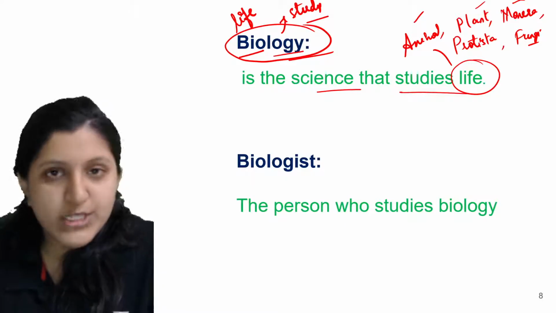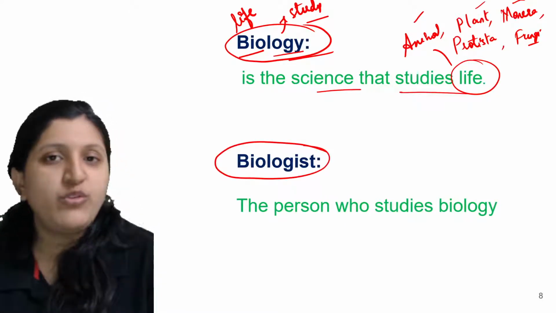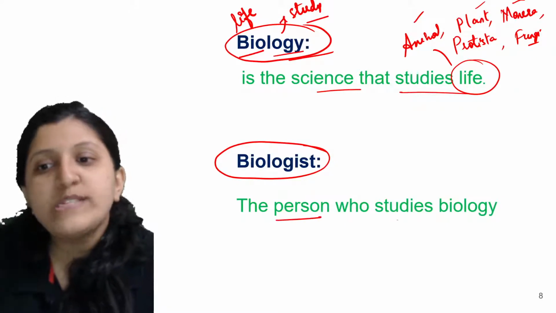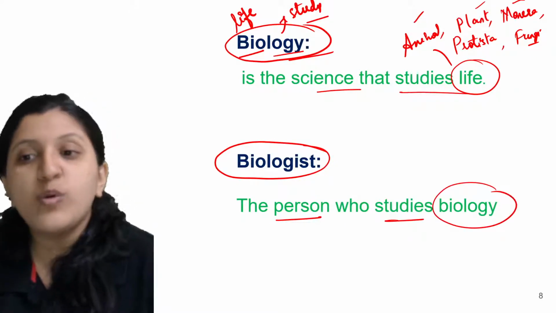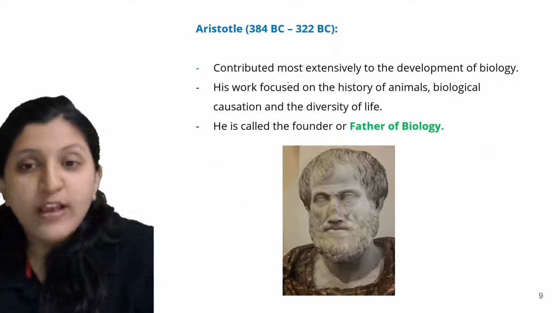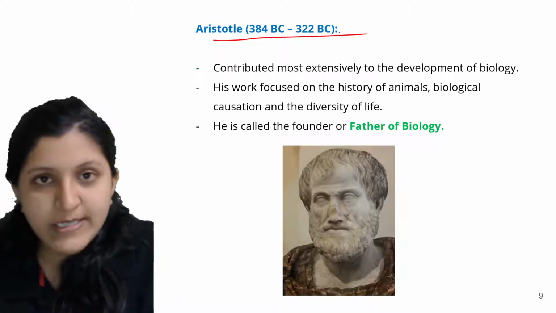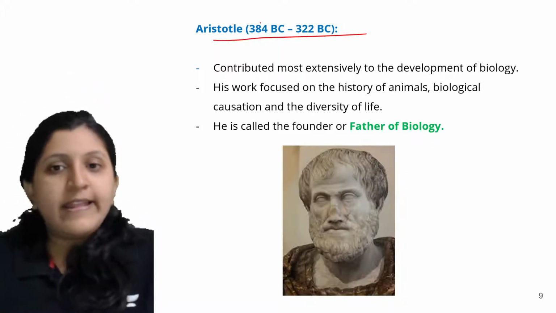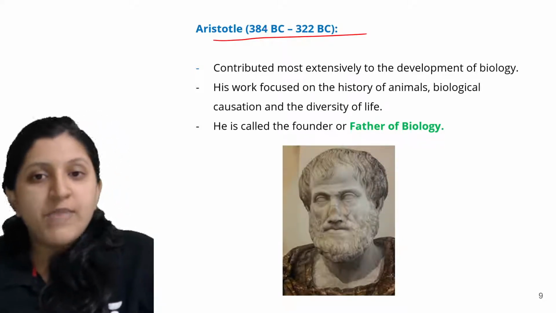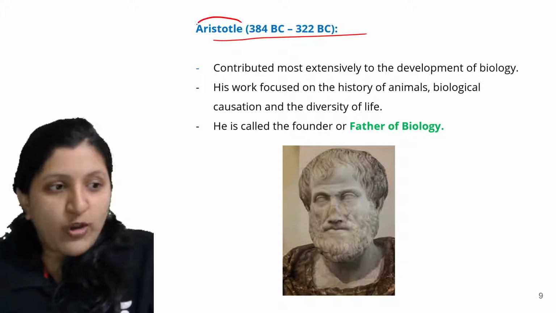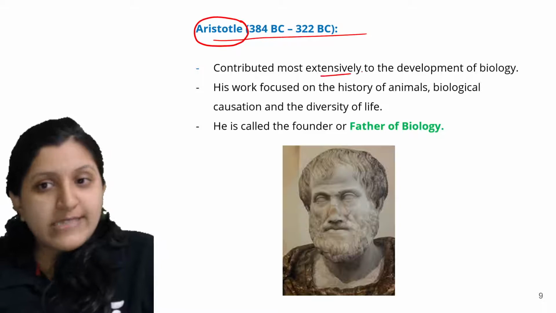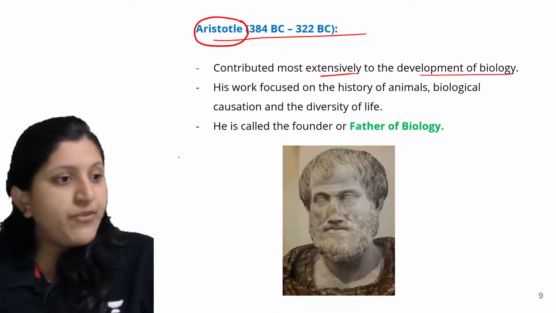Now, biologist. So who is a biologist? Those who study this life. The person who studies biology, or the person who is studying life, is called a biologist. Now these are all biologists. In the years 384 BC to 322 before Christ, there was a person like Aristotle. He has contributed most extensively to the development of biology.